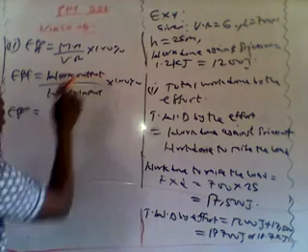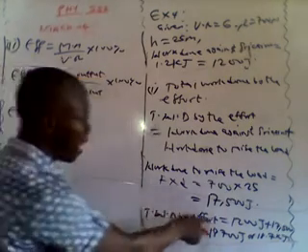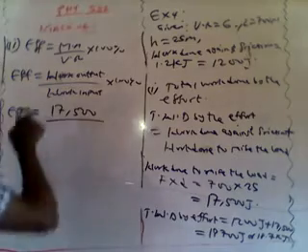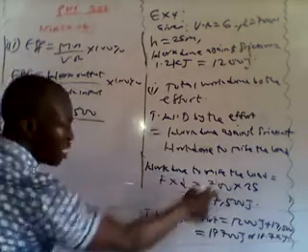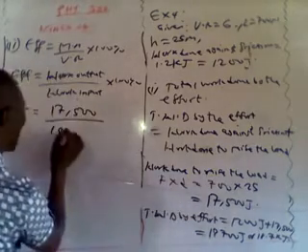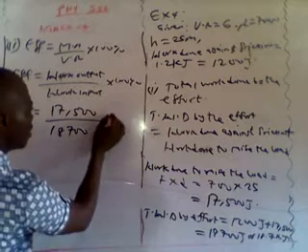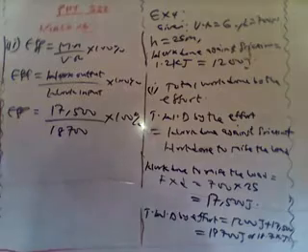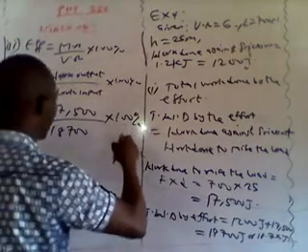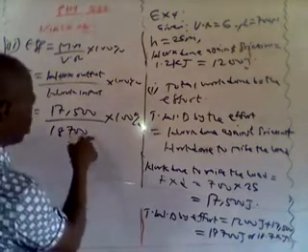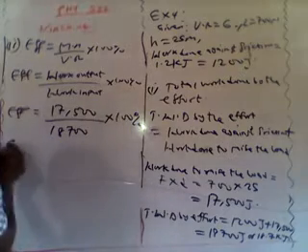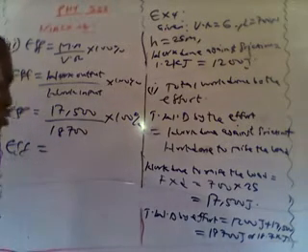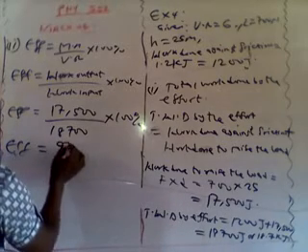So my work output is the work done by the machine, which is 17,500 divided by the work input, the total work done by the effort. And what is the total work done by the effort? 18,700, multiplied by 100%. It's very, very important to put 100%. Now you can see that this is in joule, this is in joule, so we cancel joules. So we have our efficiency to be equal to 93.5%.